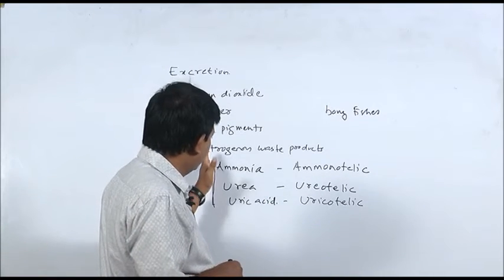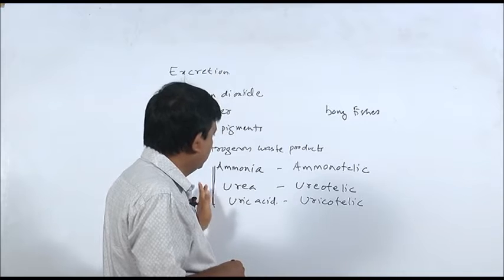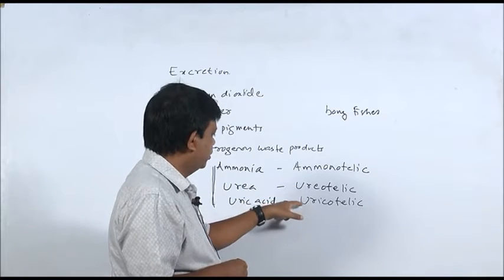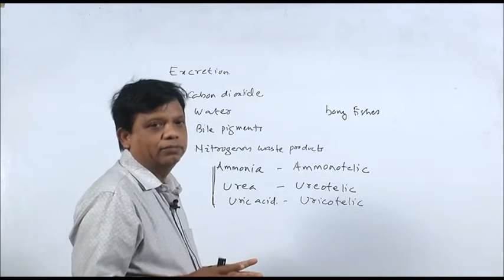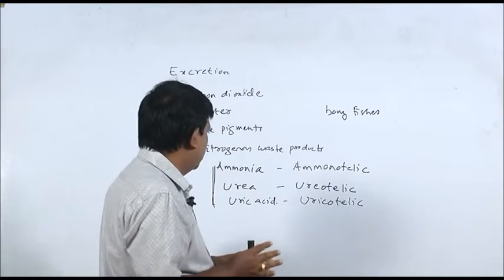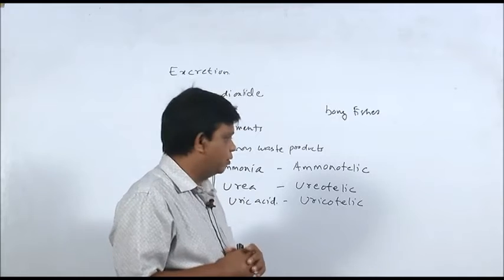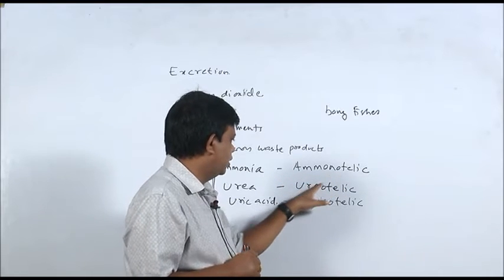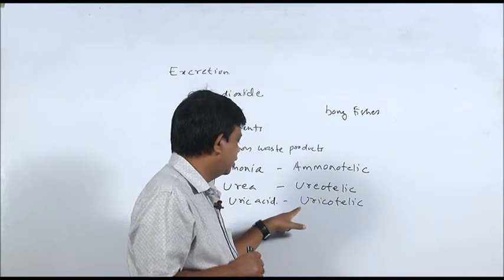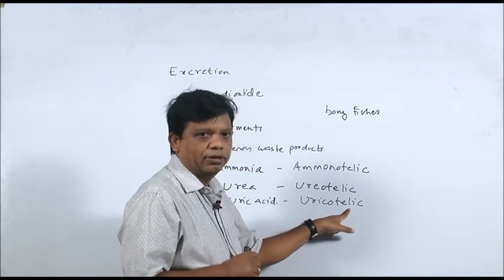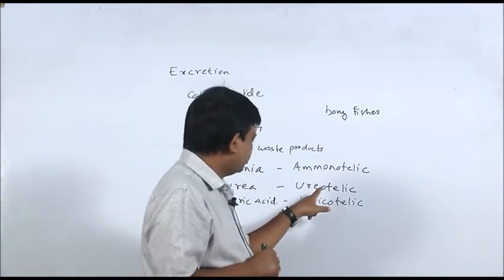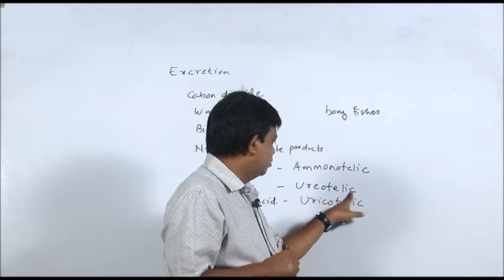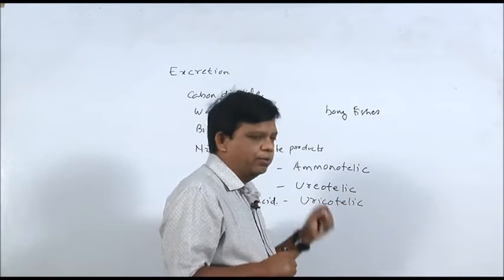So, as you saw, animals are broadly divided into these three groups basing on in what form they remove nitrogenous waste materials from the body. They can be either ammonotelic, ureotelic, or uricotelic. We human beings are ureotelic.